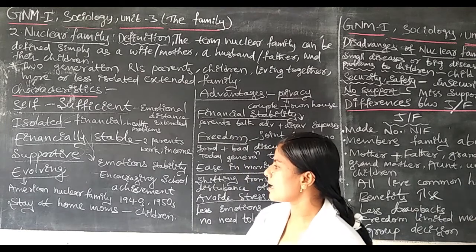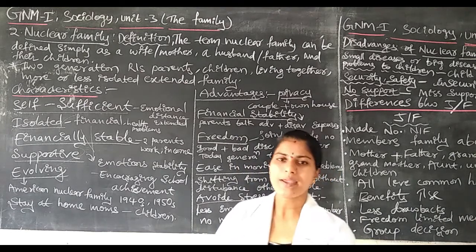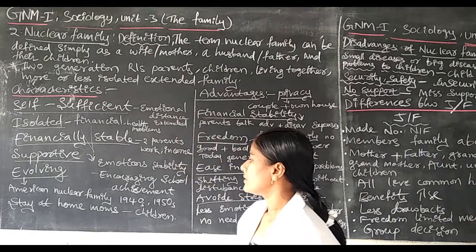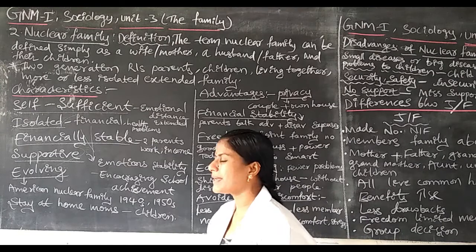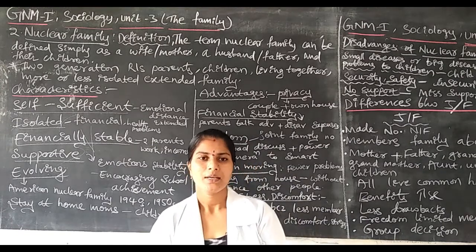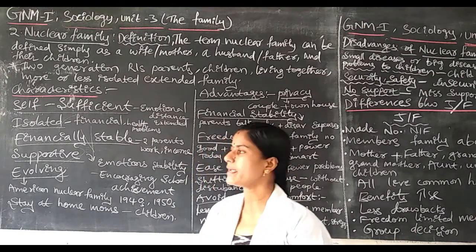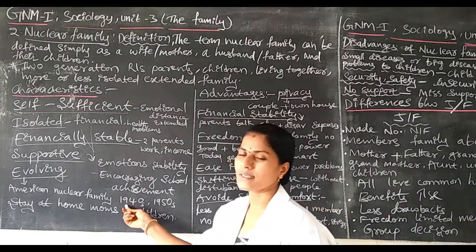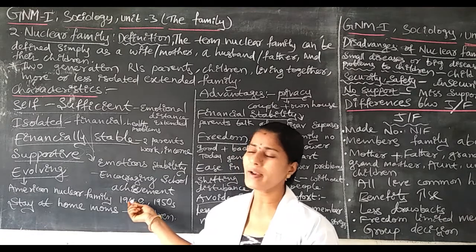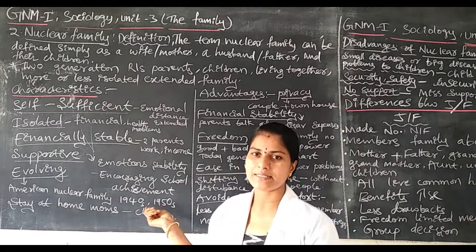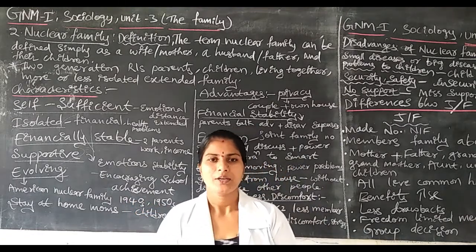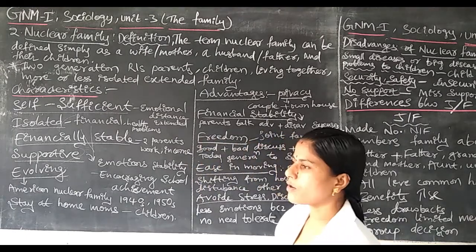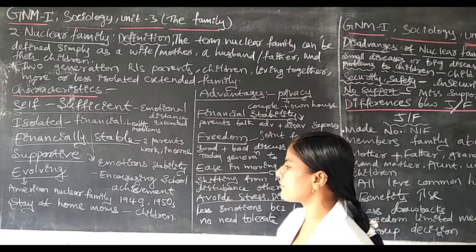Next one is evolving. In this evolving, what happens is, the American nuclear family started or was formed in the 1940s or 1950s. The American nuclear family was introduced in the 1940s or 1950s.